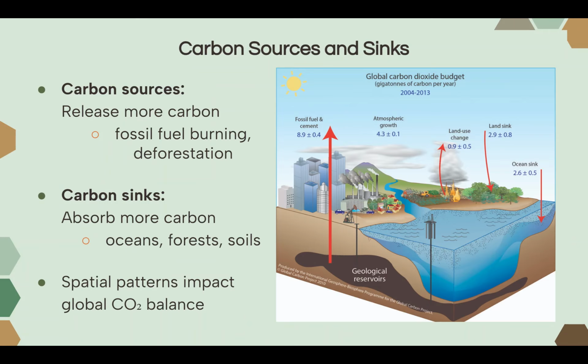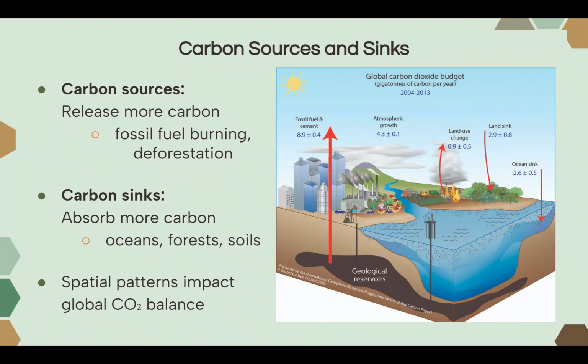As we mentioned before, certain parts of the Earth's surface are not even. Some places are carbon sources, meaning these places release more carbon into the atmosphere, and certain places are carbon sinks. These places absorb more carbon from the atmosphere. For example, places that are considered carbon sources are places that have high fossil fuel burning or high deforestation.